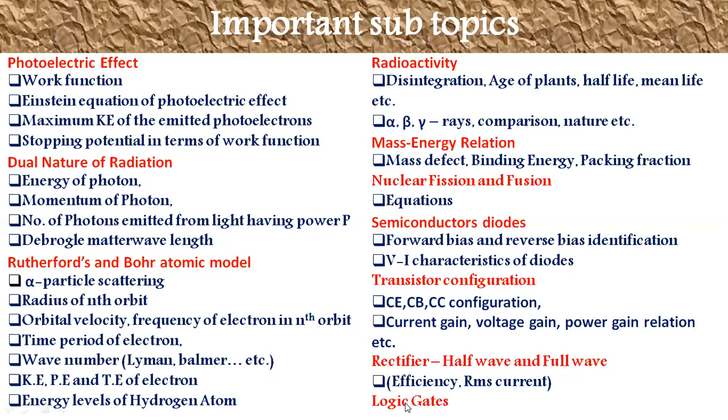Coming to the logic gates, generally they will ask for the output based on the input parameters, or they will give some AND gate or OR gate and we have to find the output, or they will give the output and finally we have to find out which type of gate it is. So mostly in logic gates, every time one question is expected, and it is compulsory from the logic gates point of view. And these are the general important subtopics in each and every part of modern physics.